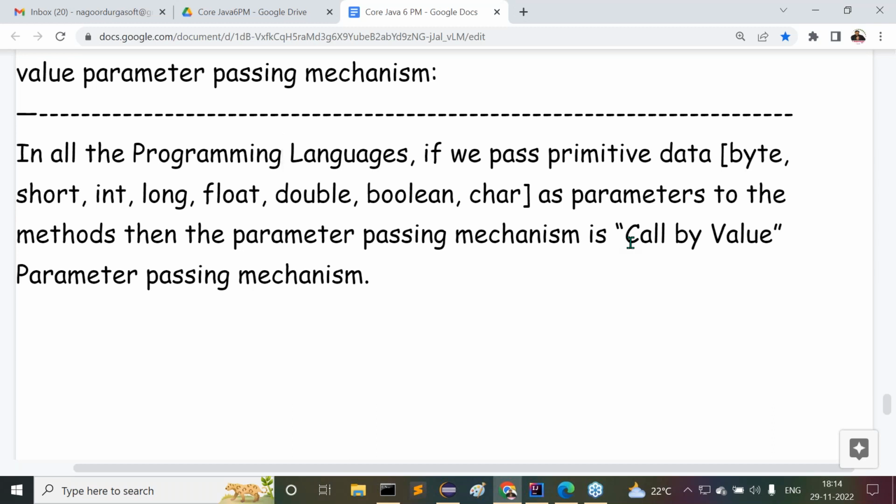Got it clearly? More internal detail is not required. This is sufficient. I'm able to give my conclusion with this level only.